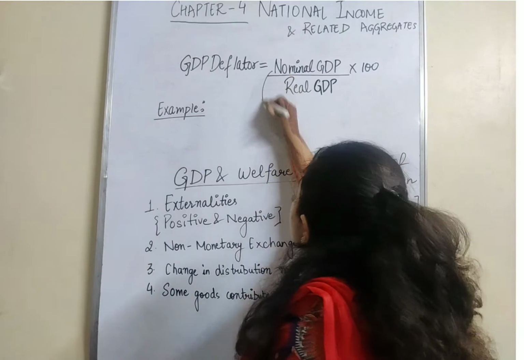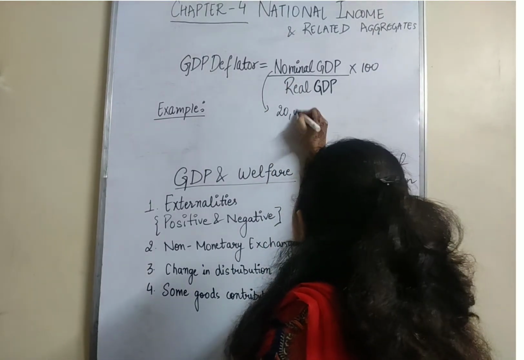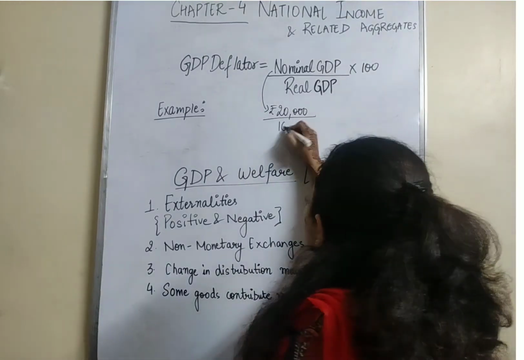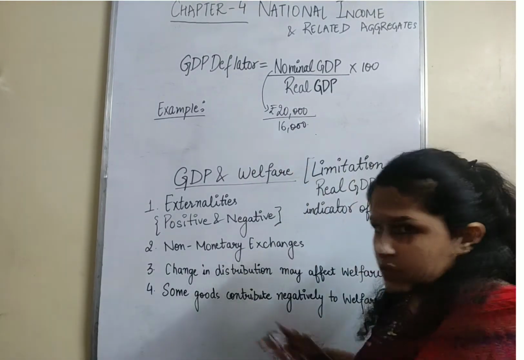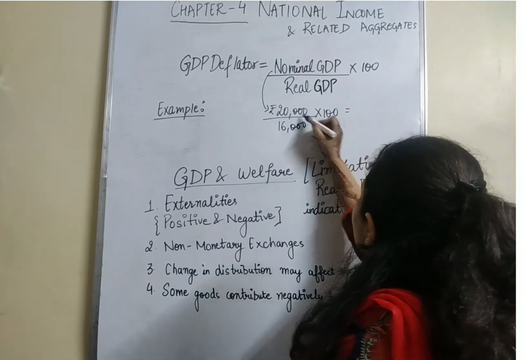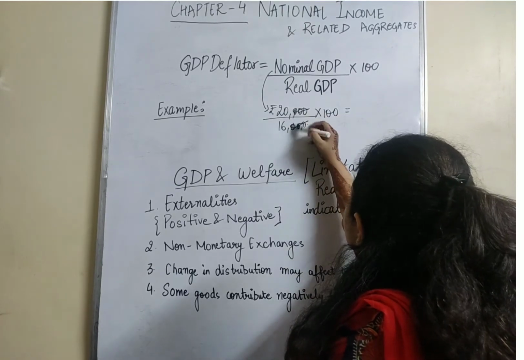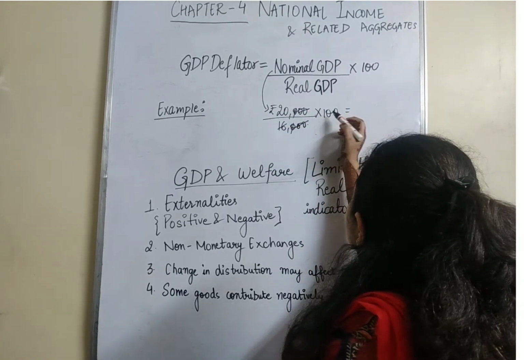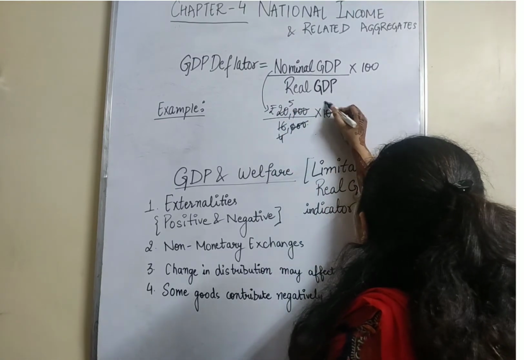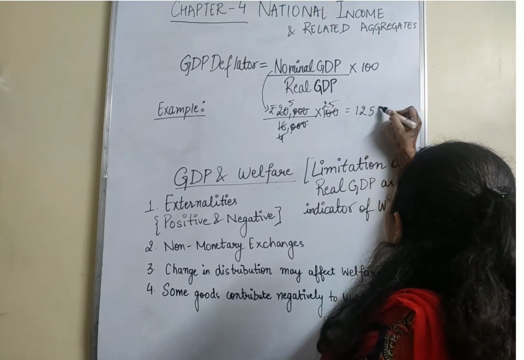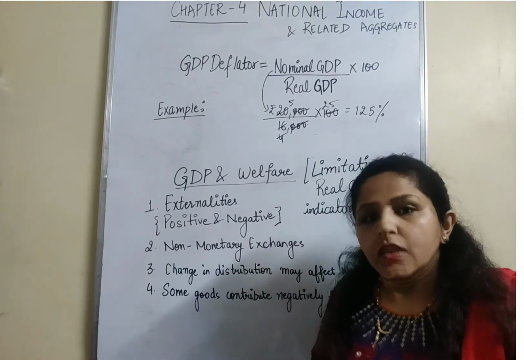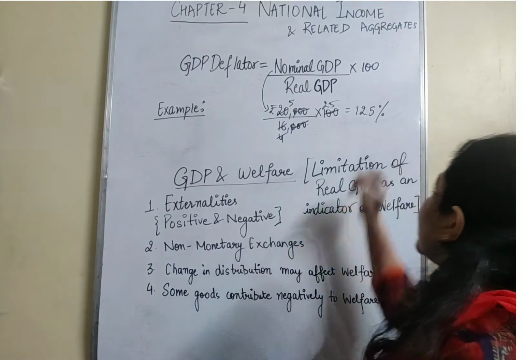Let's say in a question, nominal GDP is given to be 20,000 and real GDP is given to be 16,000. So solve it further and you will get 125%. Right, solving 20,000 upon 16,000 into 100, you will get GDP deflator to be 125%.